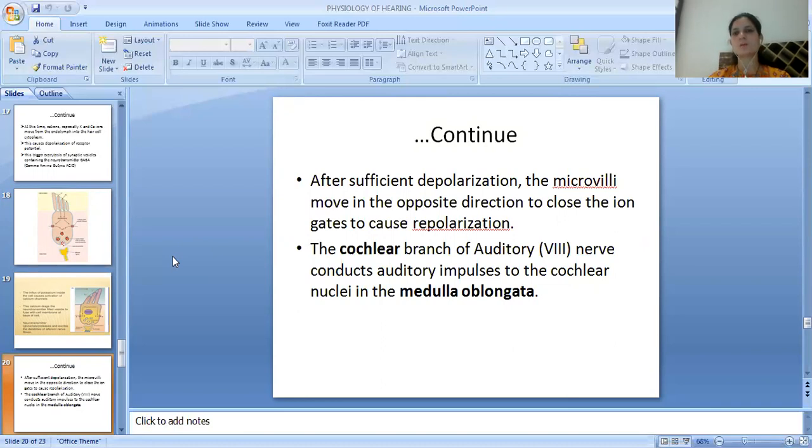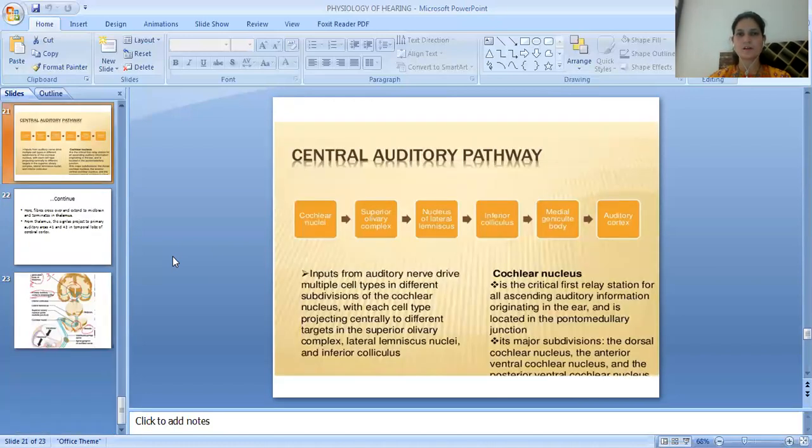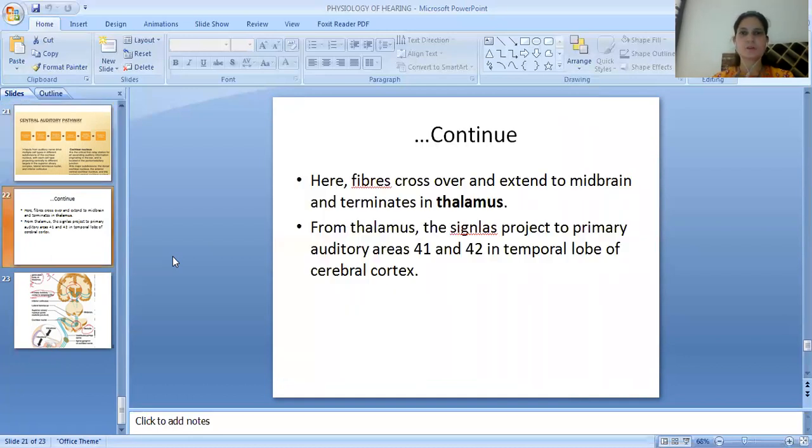Then the cochlear branch of the auditory nerve conducts auditory impulses to the cochlear nuclei in the medulla oblongata. That is the central auditory pathway, from the cochlear nuclei to the superior olivary complex, then to the nucleus of the lateral lemniscus, then the inferior colliculus, the medial geniculate body, and the auditory cortex. That is the central auditory pathway.